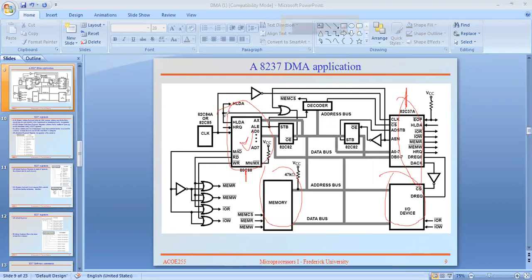Okay, this is the microprocessor, and this is the 8237. This is the external IO device, external memory. This is called external IO device. Okay, what are the controls? See here,